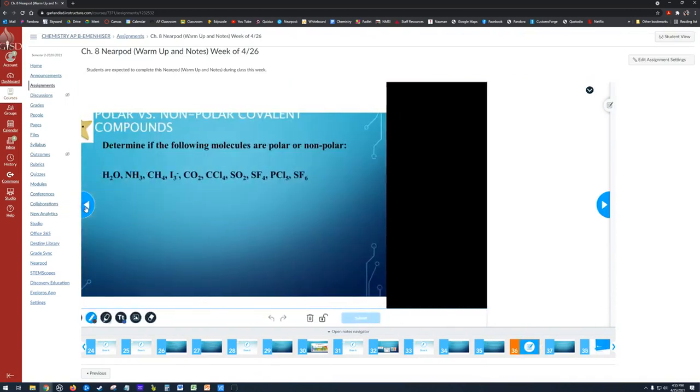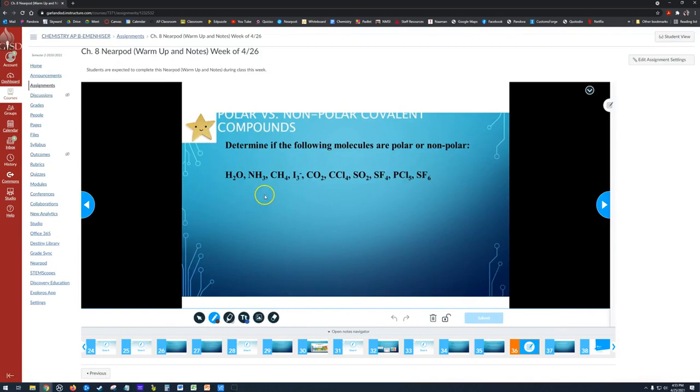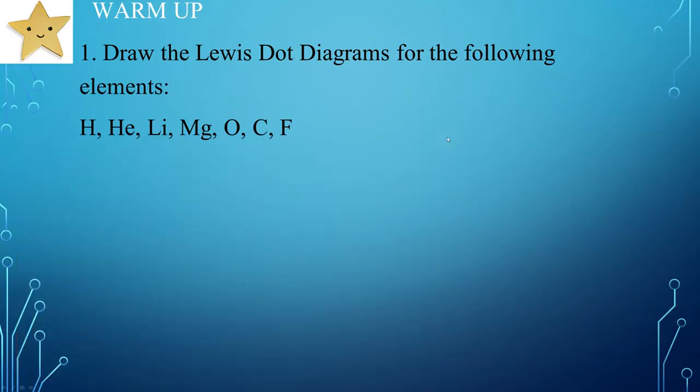And the last one that y'all need to complete is slide 36, polar versus non-polar covalent compounds. So we're going to determine whether each of these molecules is polar or non-polar. That's a little tricky to do, so we'll do that. All right, so make sure you submit it. Again, make sure you click that submit button after each slide, and it'll automatically save it. Okay, so let's draw the Lewis dot diagrams for the following elements.